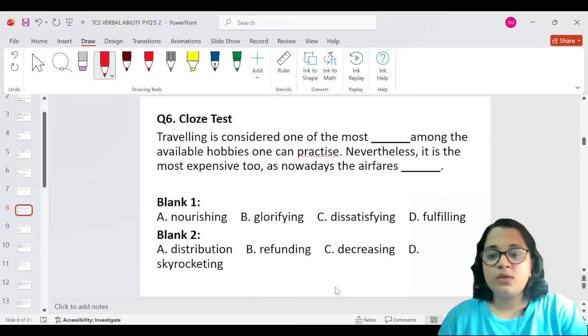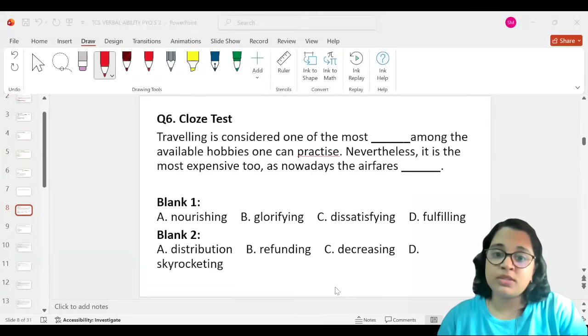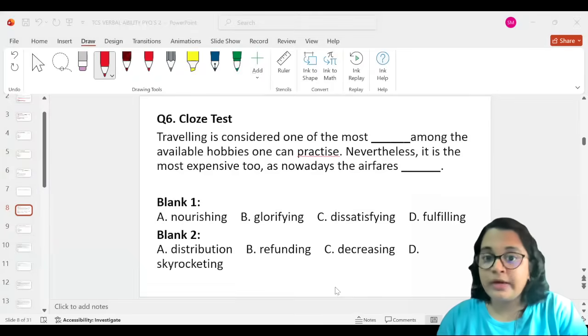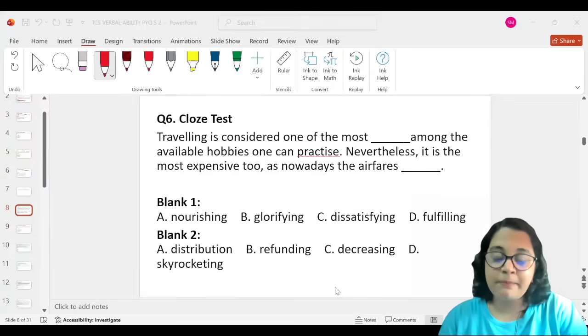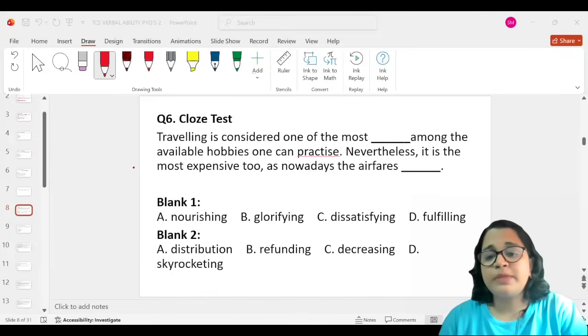Please quickly look into the options, and if you want, you can even pause the video and try to figure out what the answer is before I explain. That will be a best practice actually. All right, so let me explain.